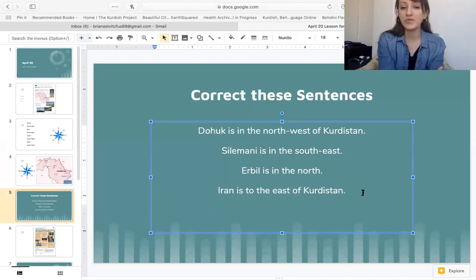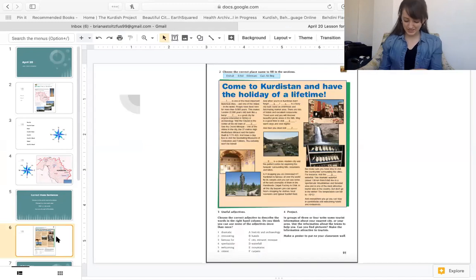Okay, I will say and you repeat. Dahuk is in the northwest of Kurdistan. Soleimani is in the southeast. Erbil is in the north. Iran is to the east of Kurdistan. Good job, everyone. Let's look at the next page, page 91.